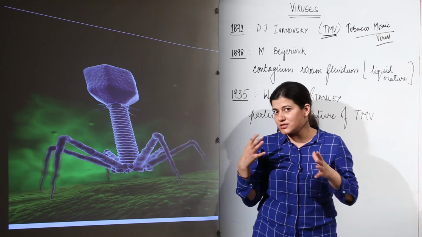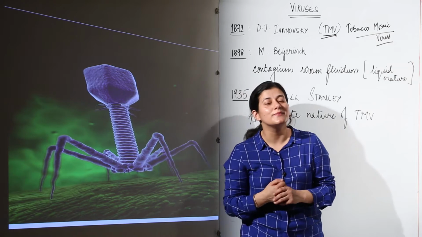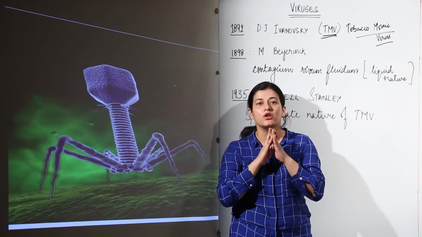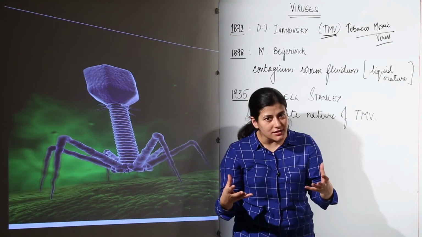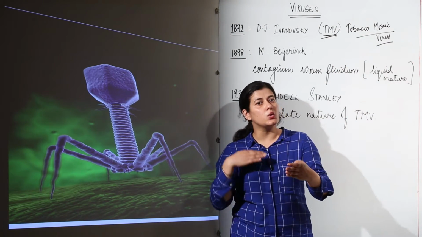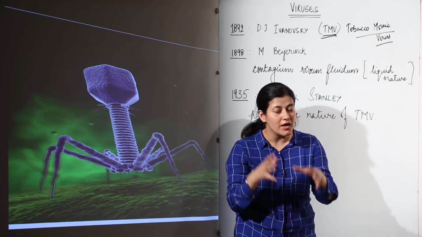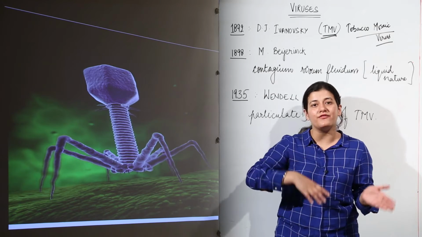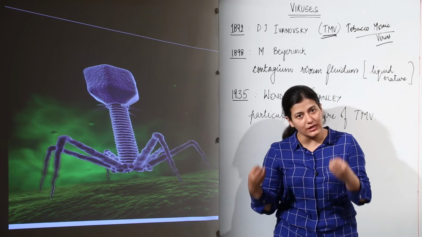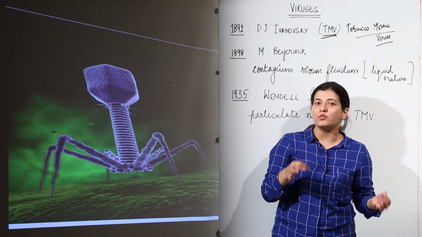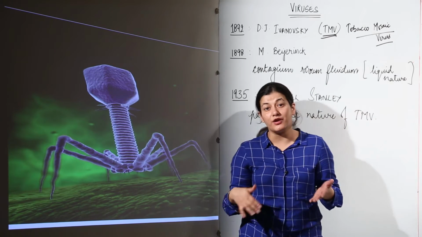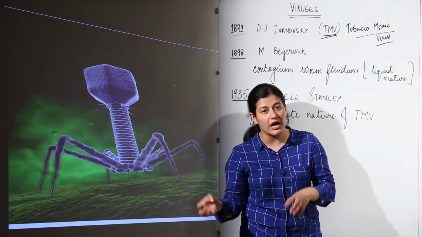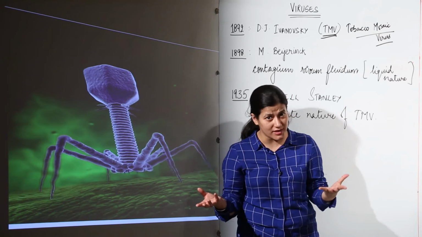Now what is so strange about viruses is that first of all they are obligate parasites. That means they cannot survive without a parasitic mode of nutrition, so they are going to infect some cell or other. Being so small in size, they can even infect bacteria; they can infect organisms of all the kingdoms. So we find viruses which infect bacteria, viruses which infect protistans, and viruses which infect plants, animals and all other organisms, as I told you.